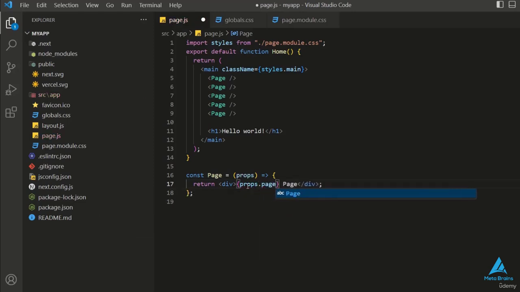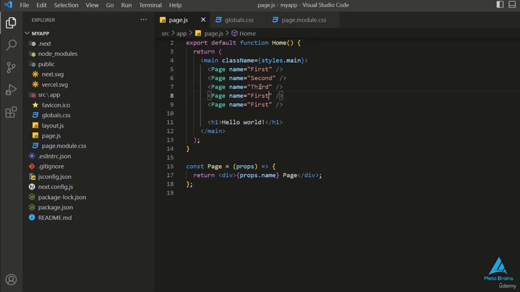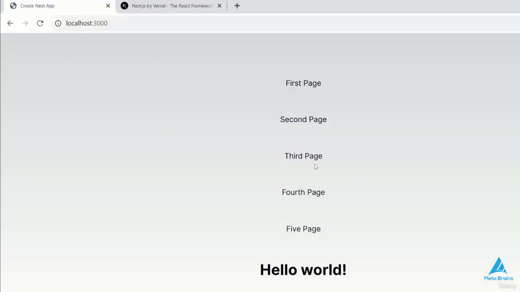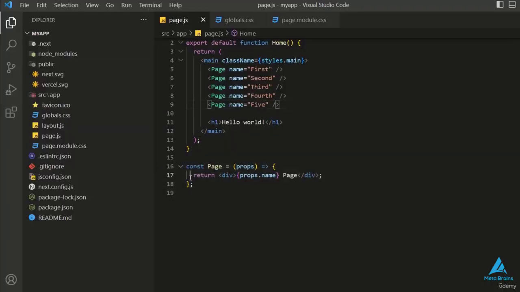So this is the page name. Now I'll put the name of the page and it will remain the same on the first page. I'll copy this first name and paste it here into all the components. I just have to change the title here. Okay, so here's the second, here's the third, here's the fourth, and the last one is the fifth. We have created 5 components. As you can see, when we refresh, the first, second, third, fourth, and fifth pages are printed here. This way, we are passing data dynamically from one component to other components. So, we can pass data through props in this way.